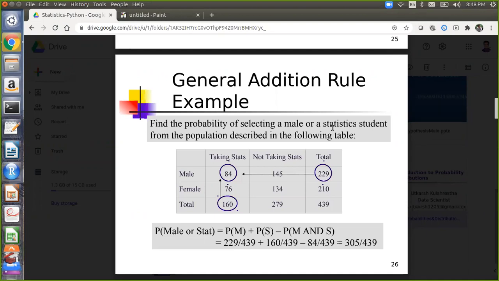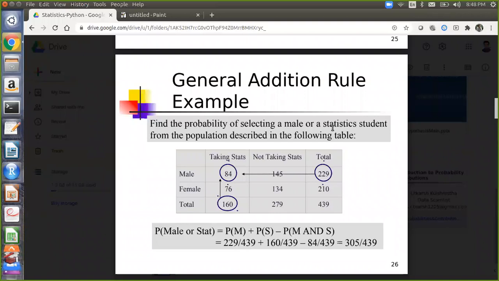Okay, fine. So if your condition is not male or female, why can't we finish the formula with 160 itself? Why are we taking 84 into consideration? We take 84 because these are non-mutual events, because both events can occur together. So we have to subtract the joint probability from the OR probability.